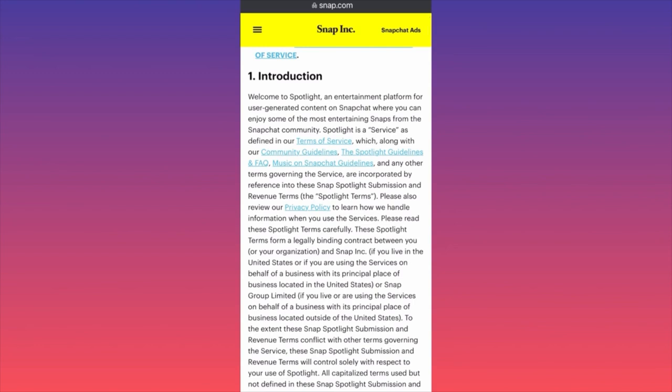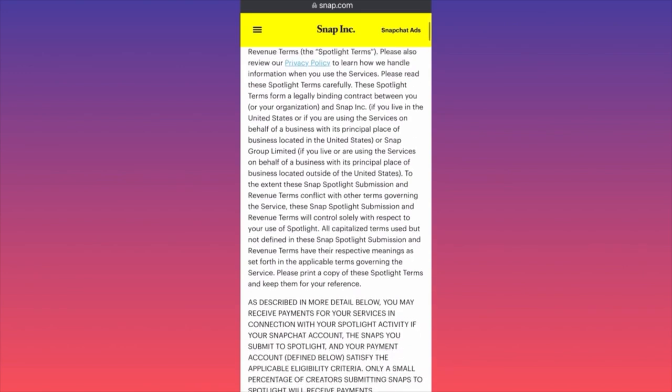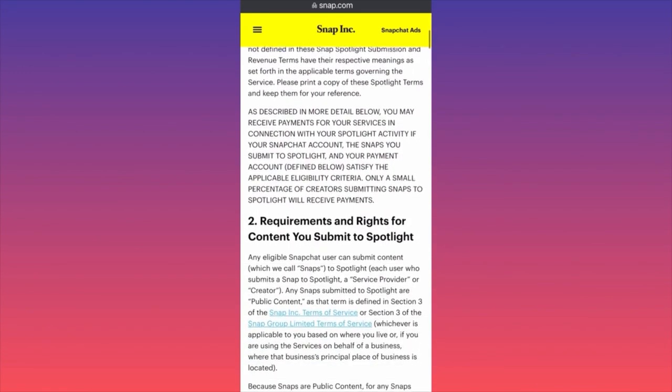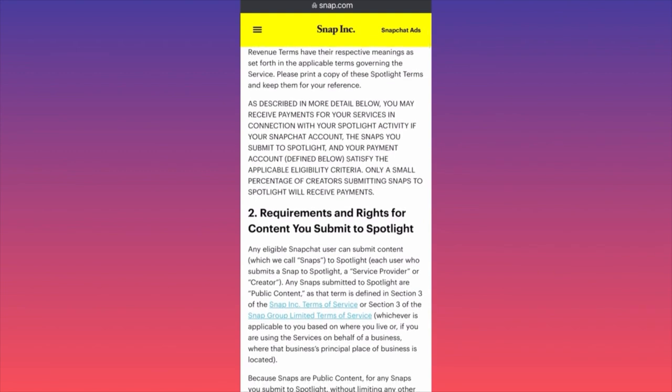Okay, we know that. Scroll down. Please also review the privacy policy. Okay, as described in more detail below, you may receive payments for your services in connection with your Spotlight activity if your Snapchat account, the snaps you submit to Spotlight, and your payment accounts defined below satisfy the eligibility criteria. Only a small percentage of creators submitting snaps to Spotlight will receive payments. Guys, things are getting serious over here.